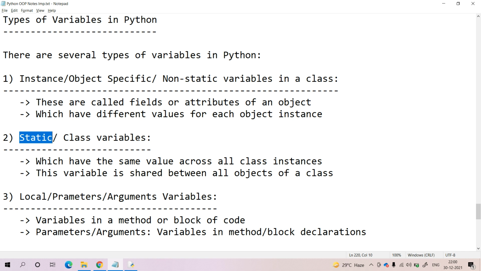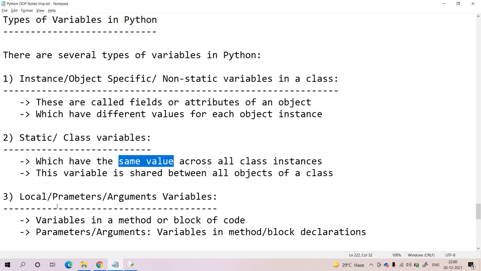Coming to static variables, in the sense we can share these variables among all the objects of the given class, and with the help of a static variable we can maintain the same value across all the objects in the given class.